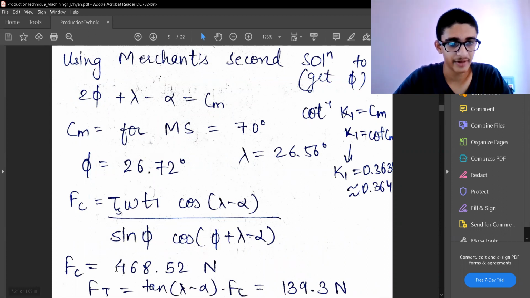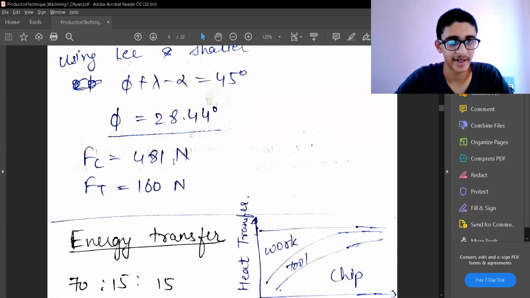So earlier we got the value as 468. Now we are getting 481. So it is good enough. The estimates are very close to each other.